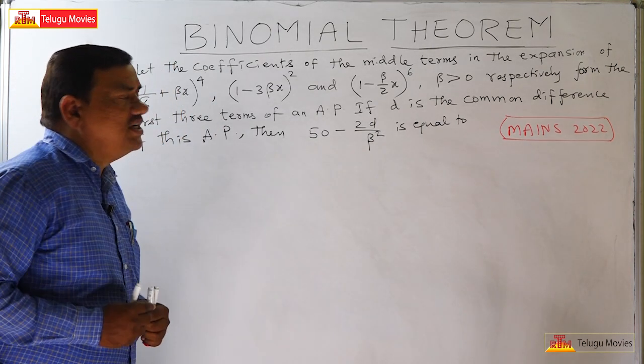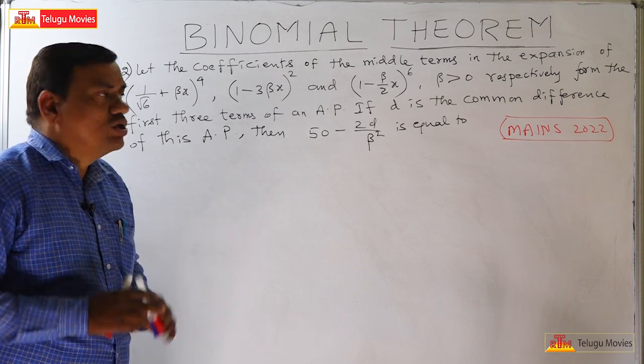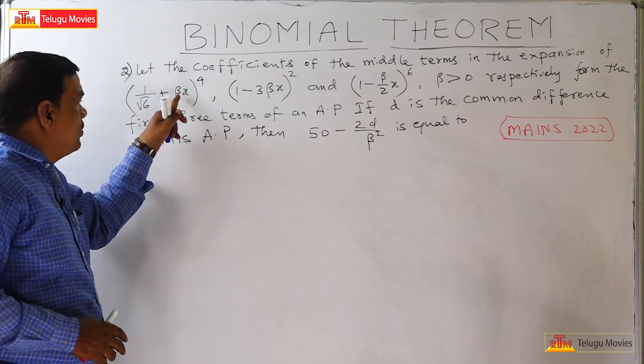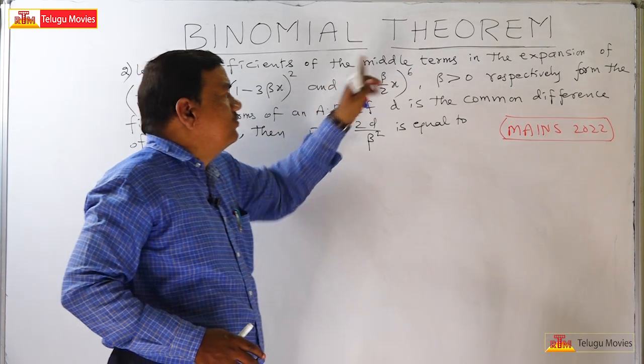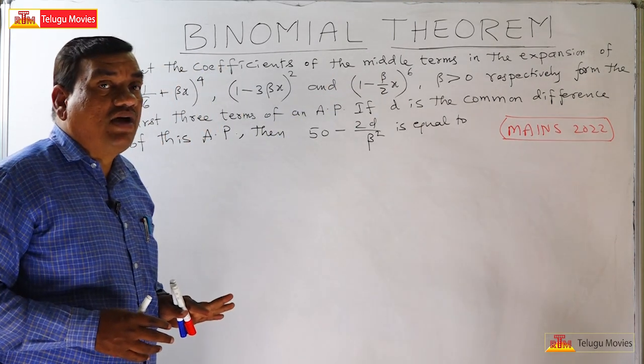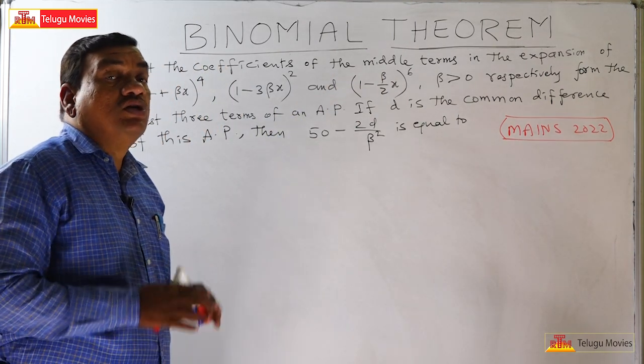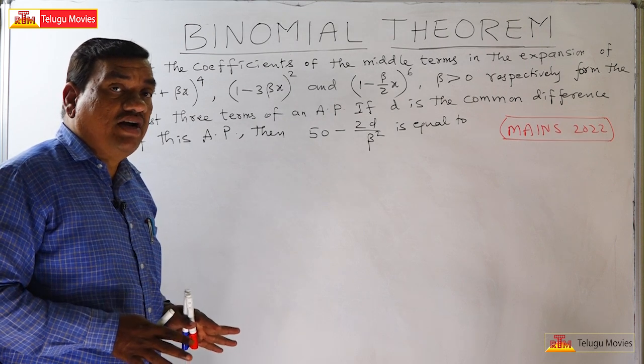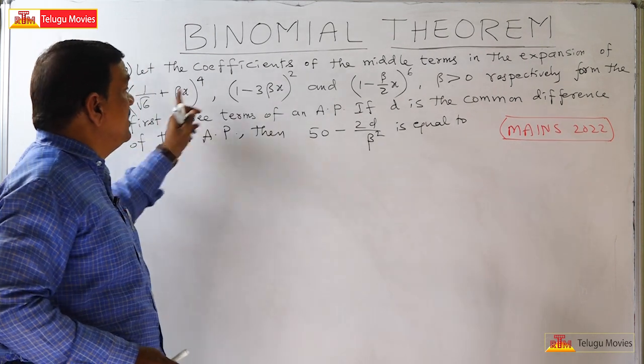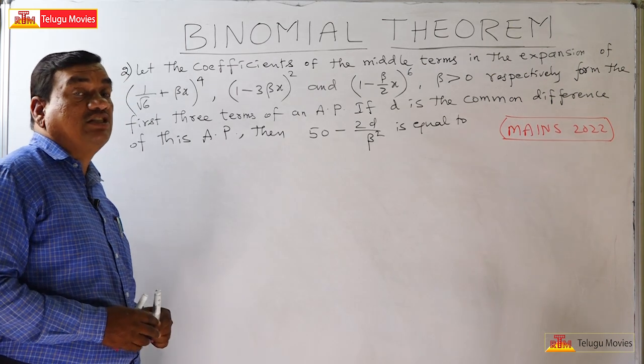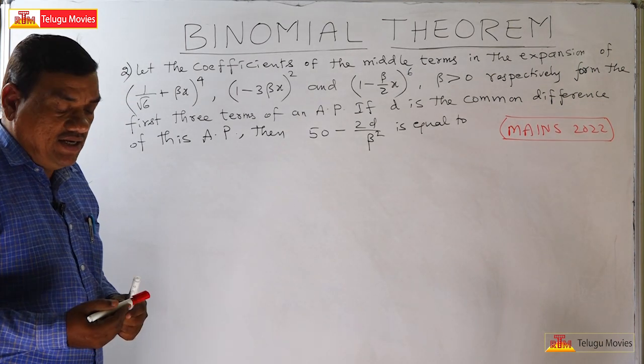So this is an integer answer type question. Our aim is to first find the beta value. If you find the beta value, almost the problem will be over. To find the beta value, what is the given data? It is given that the middle terms of these three expansions form an arithmetic progression.